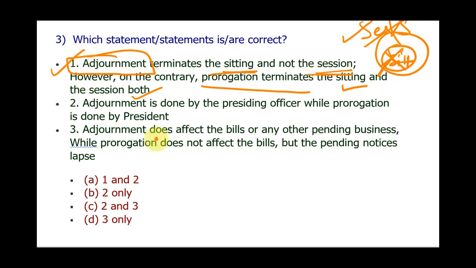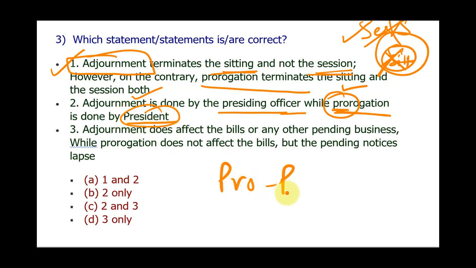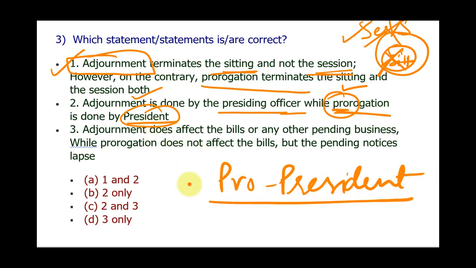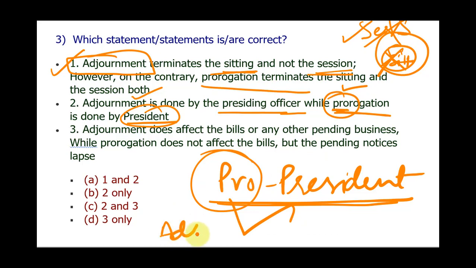So first statement is correct. Second is adjournment is done by presiding officer while prorogation is done by president. So you can remember it by associating this word prorogation with the president. Take pro from here and president and try to remember pro president. This will help you during the exam to differentiate between adjournment and prorogation. When prorogation is done by president, it means adjournment is not done by president, so it must be done by the presiding officer.